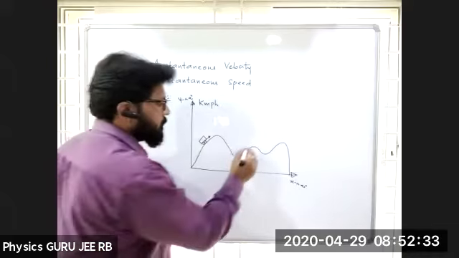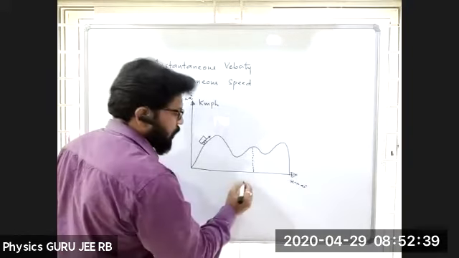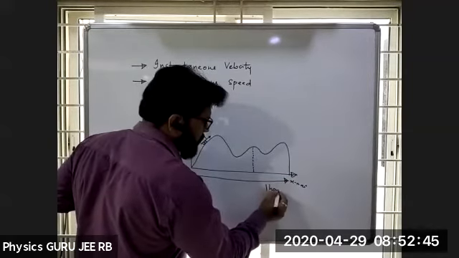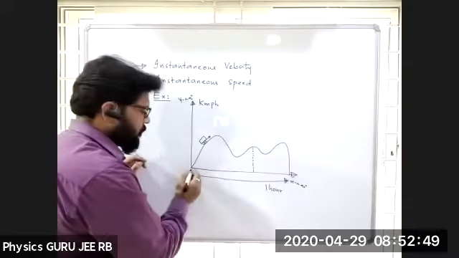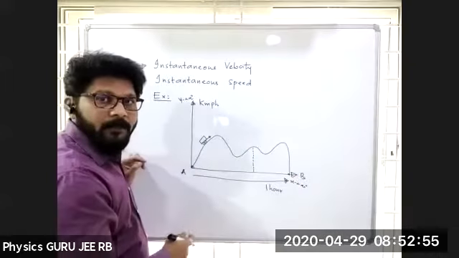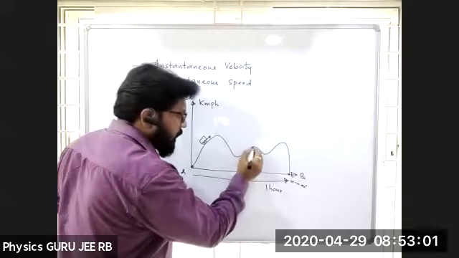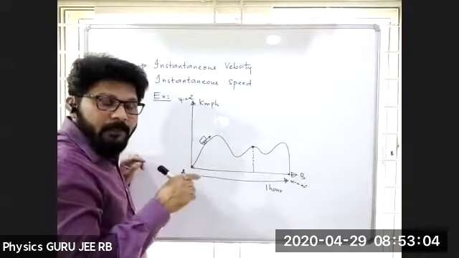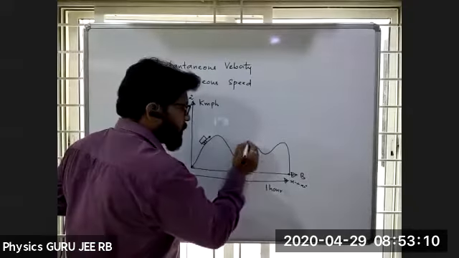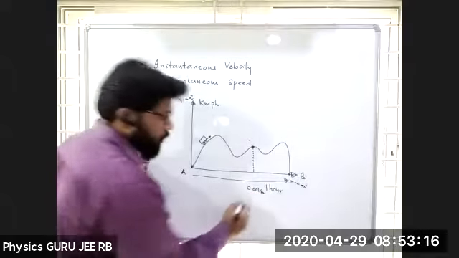Let us take it that it took 1 hour to reach from point A to point B. Now, if I want the speed at this particular point, at 0.001 second, that is 1 millisecond.